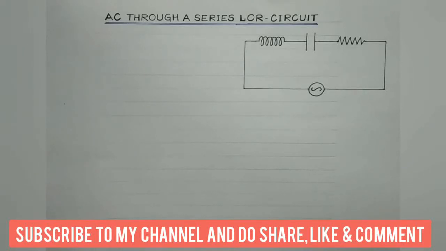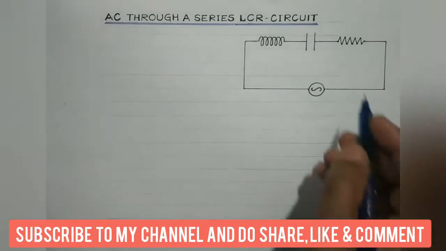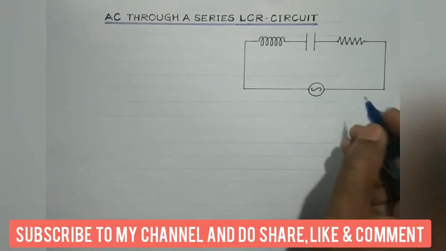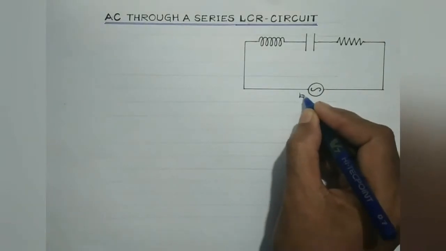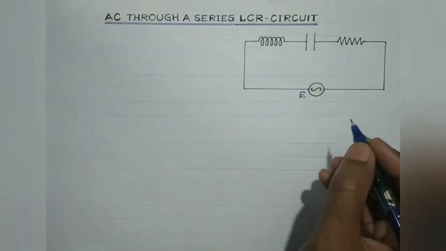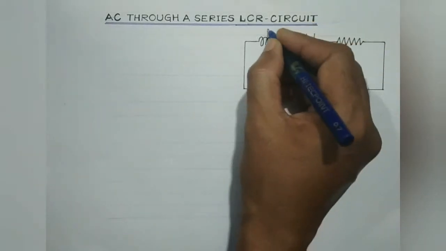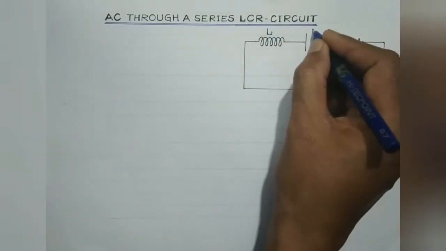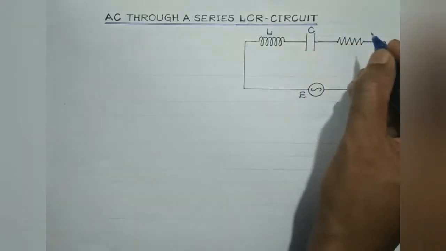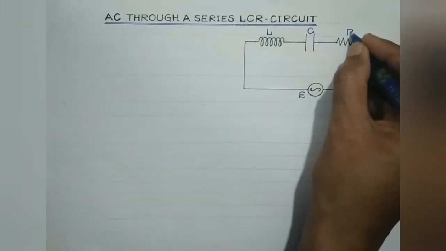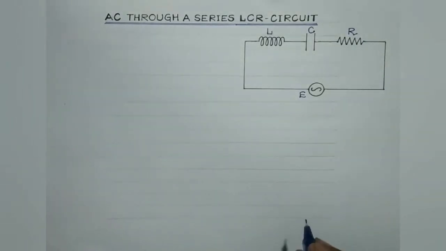In this particular session, students, we are going to discuss the alternating current through a series LCR circuit. We have considered an alternating EMF source. Suppose E is the instantaneous alternating applied EMF, right? And it is connected to a series combination of an inductor, say of inductance L, a capacitor, say of capacitance C, and a resistor of resistance R. Let E and I be the instantaneous values of the EMF and the current in the LCR circuit.